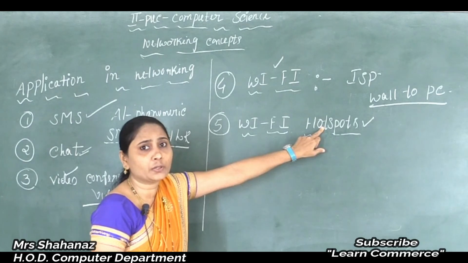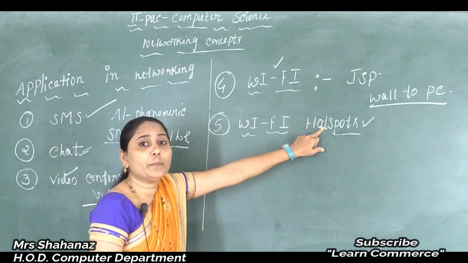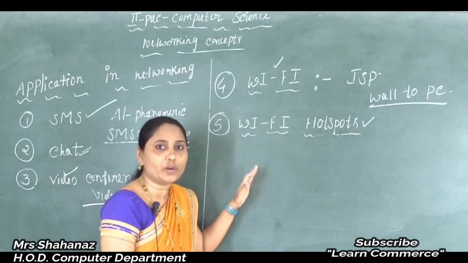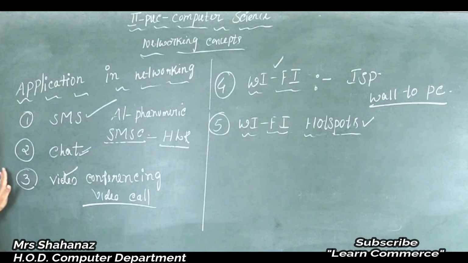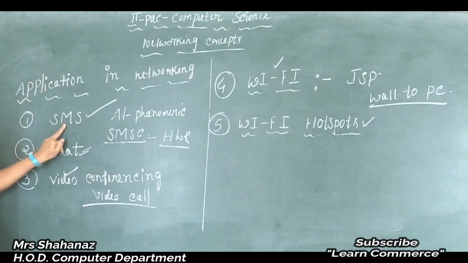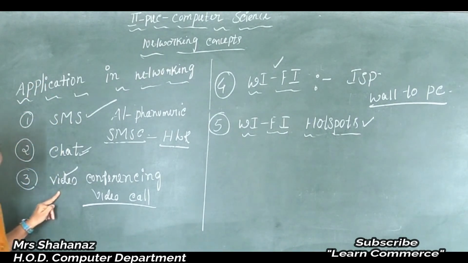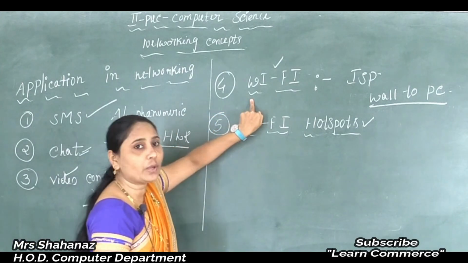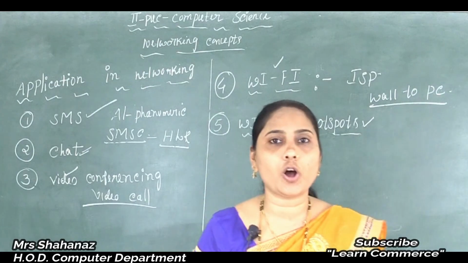So nowadays we can find Wi-Fi hotspots in many areas around the world. Clear each and every point about the Wi-Fi hotspot. Okay, these are the applications in networking: the first one is SMS, the second is chat, the third is video conferencing, the fourth is Wi-Fi, wireless fidelity, and the last one is the Wi-Fi hotspot.